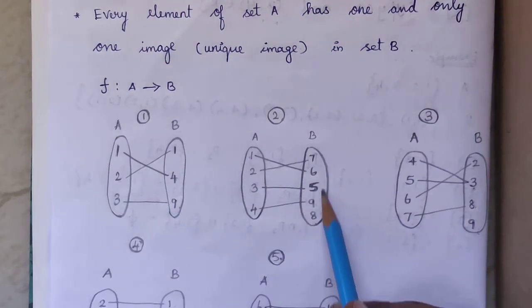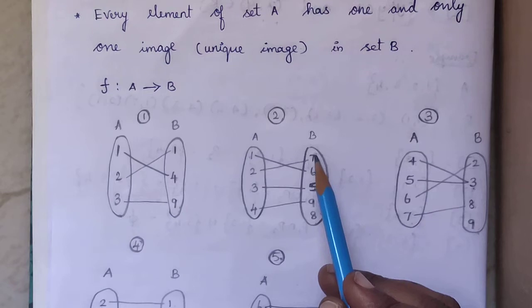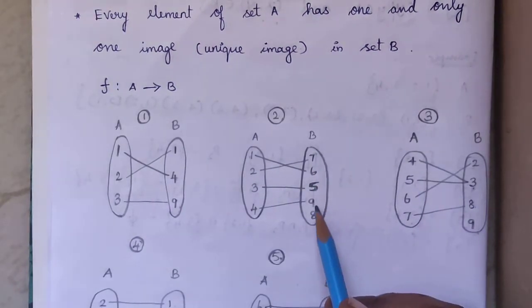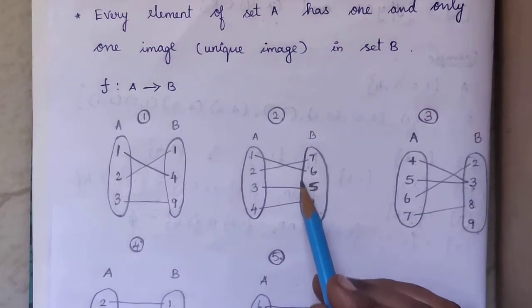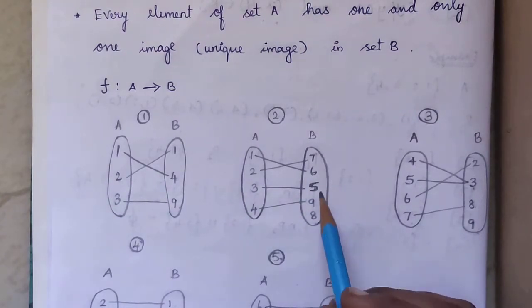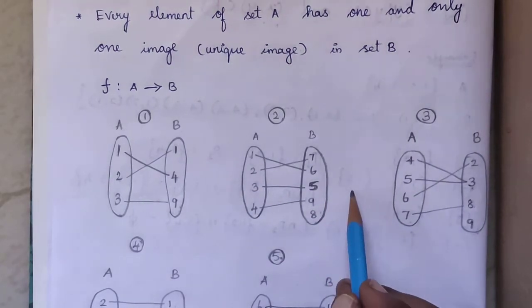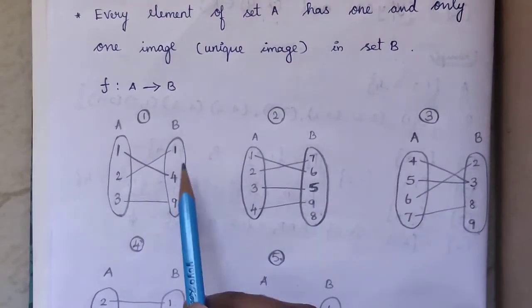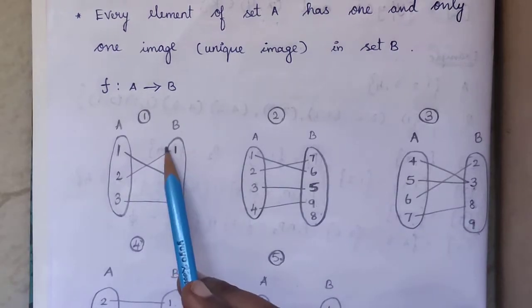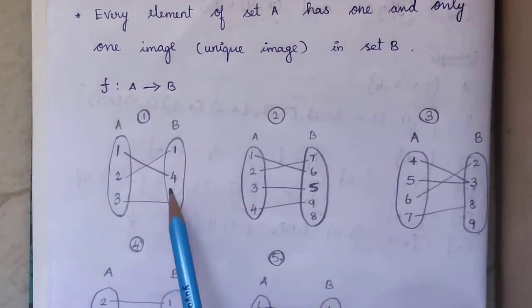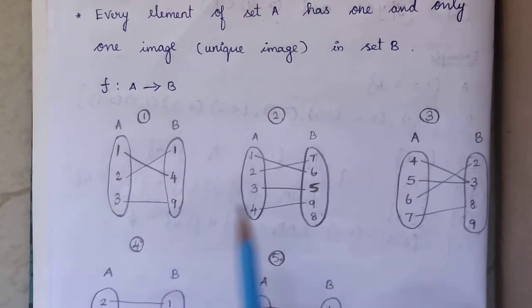The total set is the codomain. In that, 7, 6, 5, 9 alone are involved in mapping, so those elements are called the range. Here the range is not equal to the codomain, whereas in the first one the range and the codomain are the same, so we can say that range and codomain are equal.